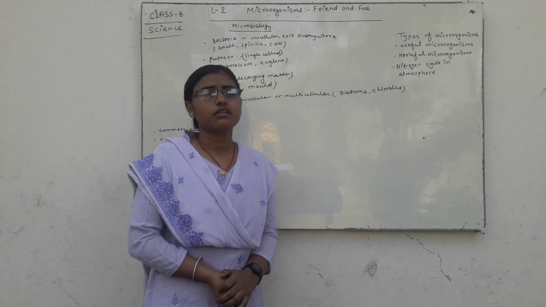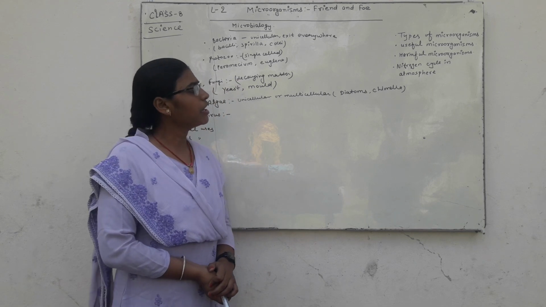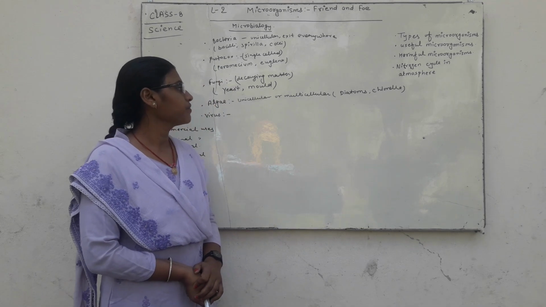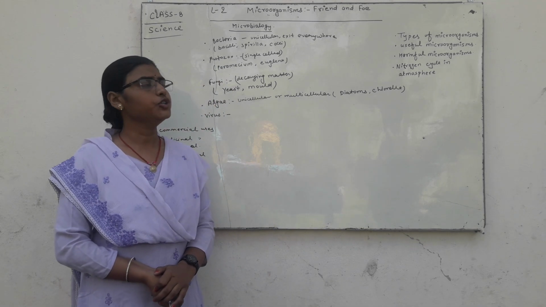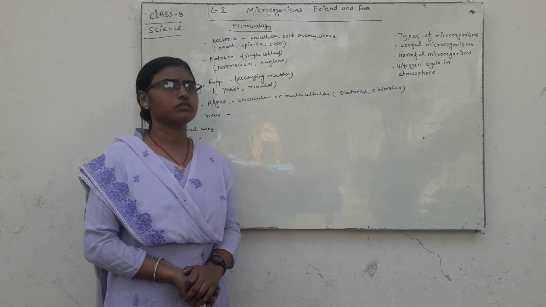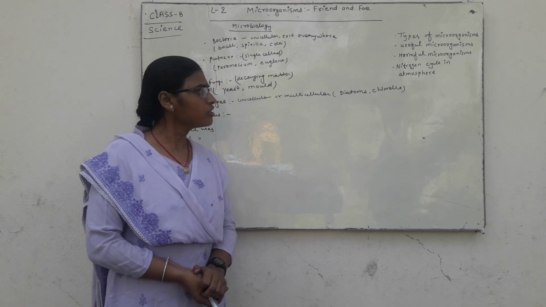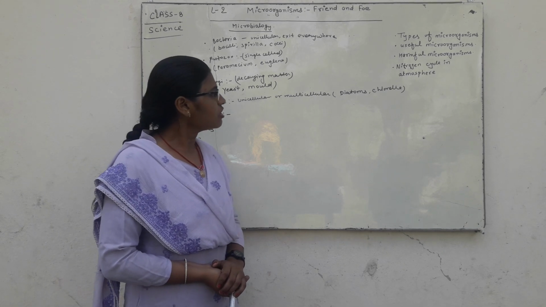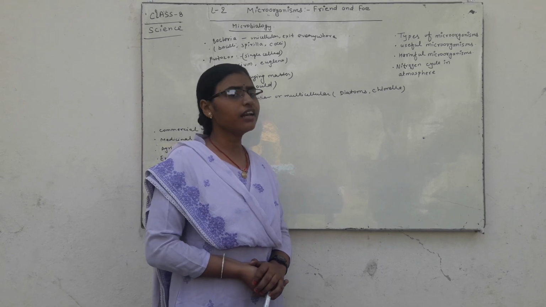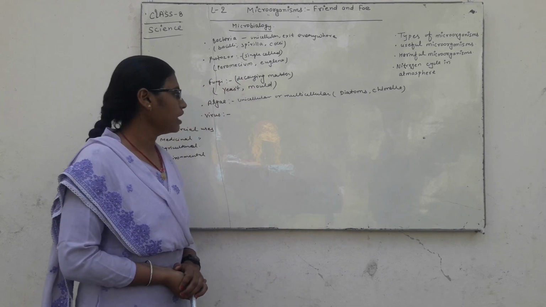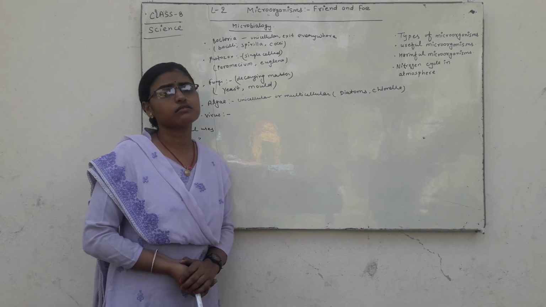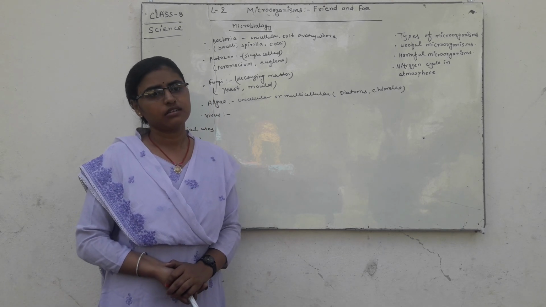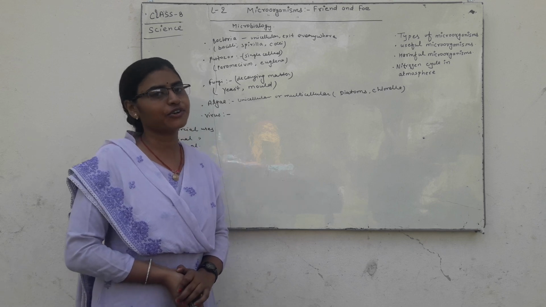Algae have a green color and they can make their own food, and they are unicellular or multicellular. Diatoms and chlorella are examples of algae. Viruses are found everywhere and there are many viruses, and at this time we see coronavirus.